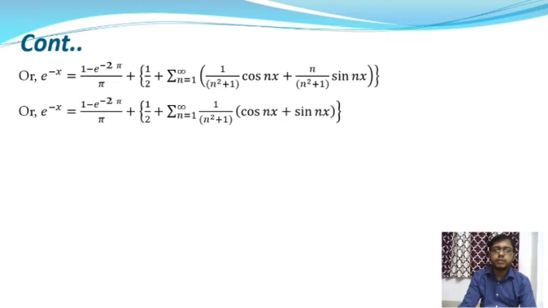This is the series of the function e to the power minus x, and it will be (1 minus e to the power minus 2 pi) by pi, times (1 by 2 plus summation over n equal to 1 to infinity of 1 by (n square plus 1) into (cos nx plus sin nx)). Let us move on to the next slide.